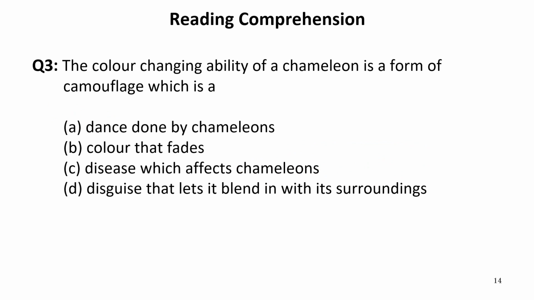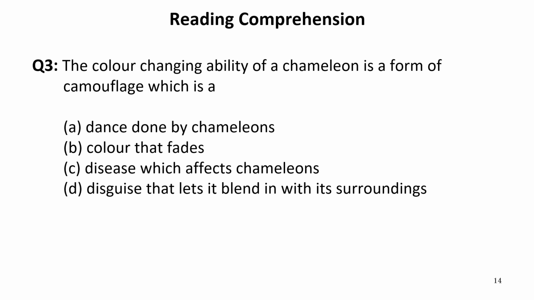The next question is, the color changing ability of a chameleon is a form of camouflage, which is a. Now, camouflage is somewhere a situation in which an animal changes its colors according to the surroundings.